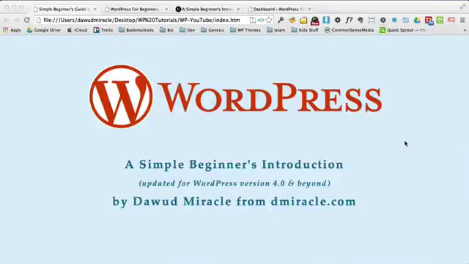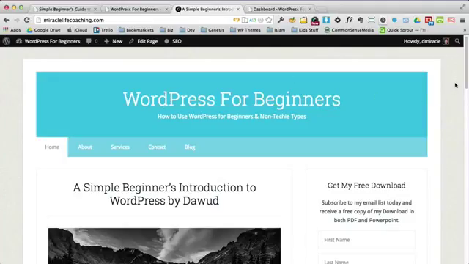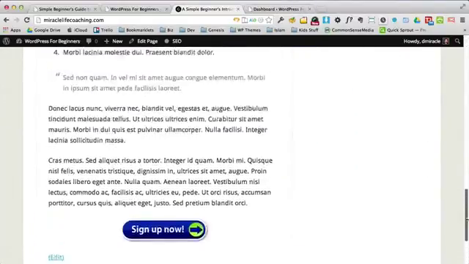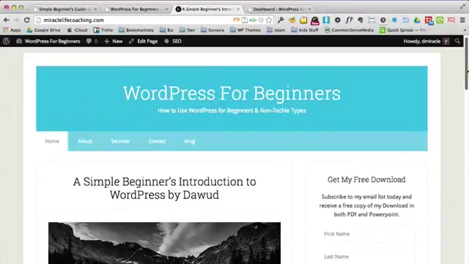So let's jump in. What'll happen is you'll get a copy of WordPress, or your developer will, or I can do that for you. And we install it on a server and so on. All this magic happens and you'll end up with WordPress, your website, and a login. So let's look at your website real quick. This would be the website that I quickly threw together, and I mean quickly threw together, just for this demonstration.